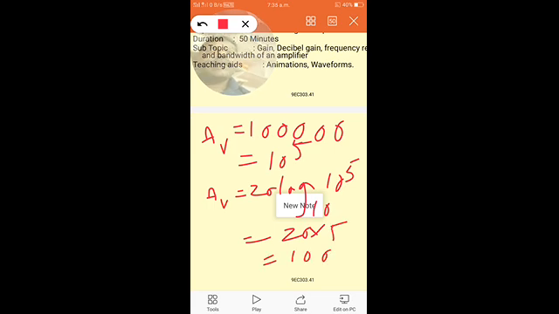So the gain of 1 lakh, instead of being represented as 100000, we can simply write as gain equal to 100 dB. So only using 2 digits we can represent the gain using the dB scale.